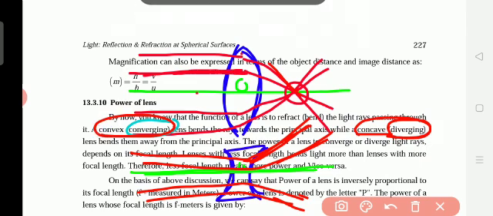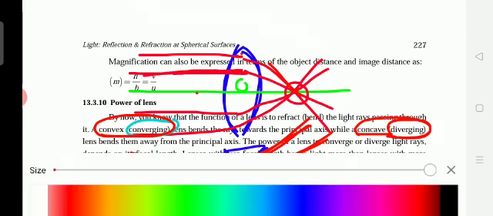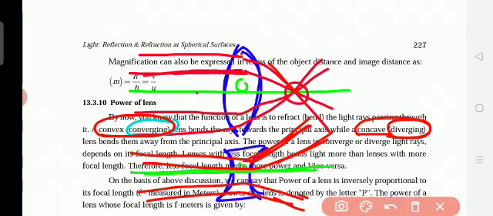Refract means bending. This is the convex lens and this is the concave lens. Convex means bulging outside, concave means going inside. These are lenses, but mirrors are different: concave mirrors and convex mirrors. Lenses are transparent on both sides.